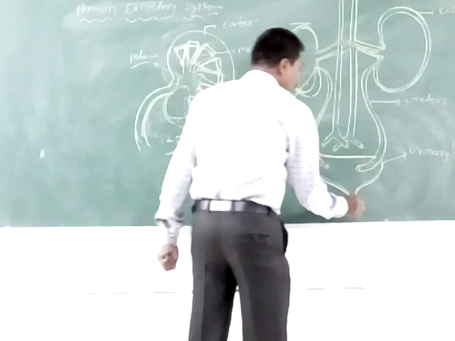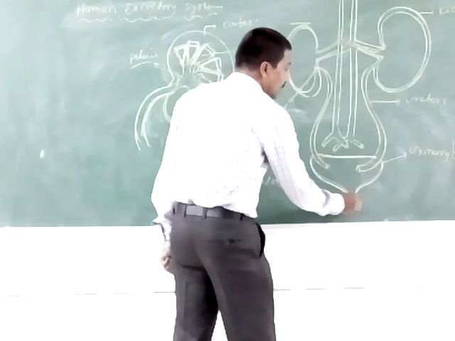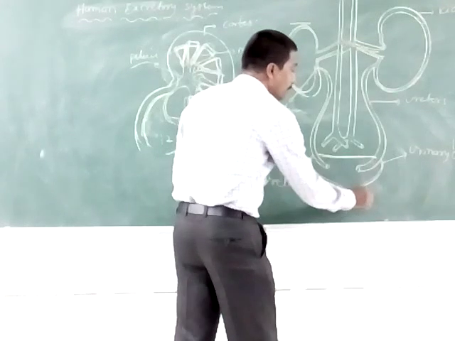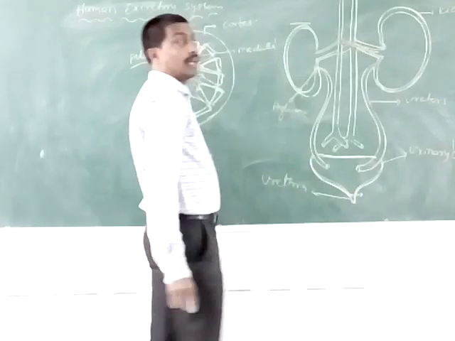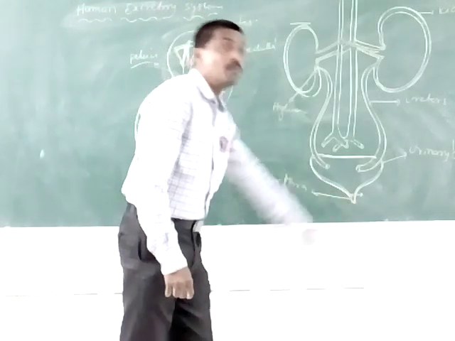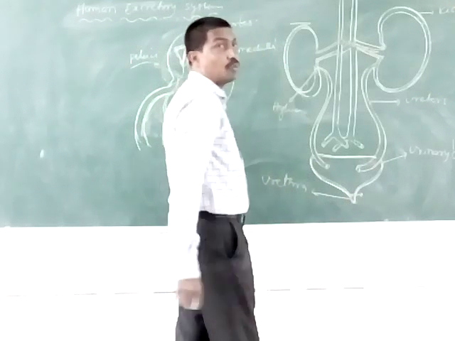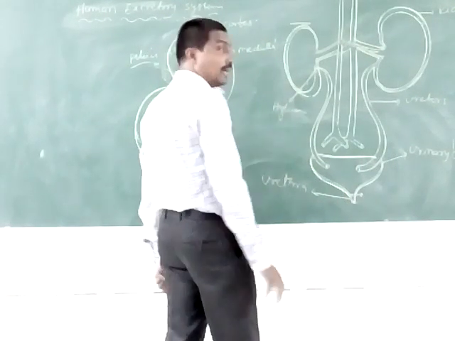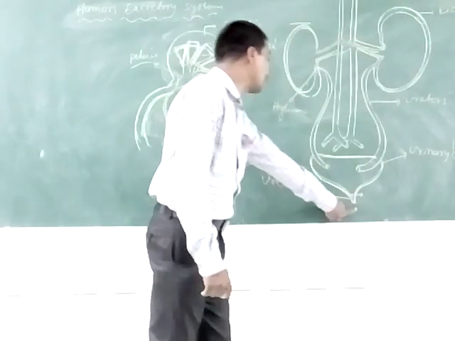This is the urethra. The urethra has two sphincters: the internal urethral sphincter and the external urethral sphincter. The internal urethral sphincter is made up of smooth muscles. The external urethral sphincter is formed by striated or voluntary muscles. The urethra opens to the outside through the orifice in females, and through the penis in males. So these are the urethra.